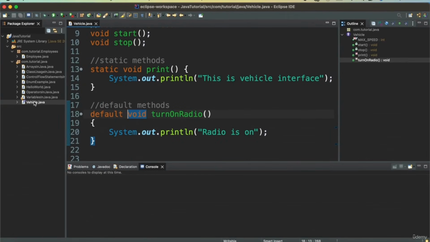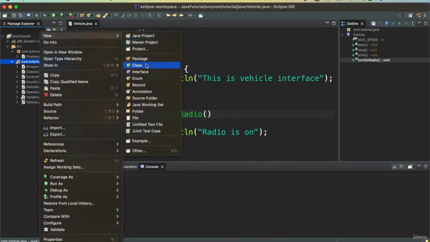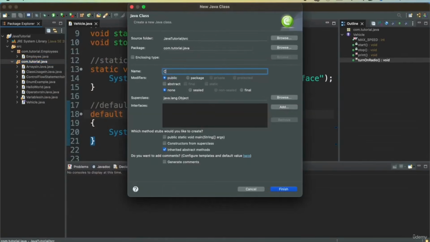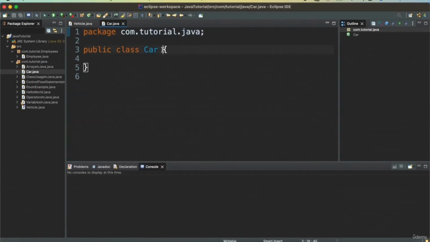Now let's create a class and use this vehicle interface. So I'll create a new class called car, and this car will implement vehicle. When you want to implement an interface, you write the word implements and then you say vehicle.